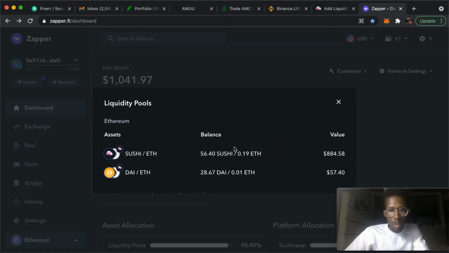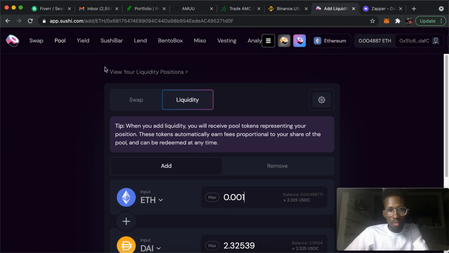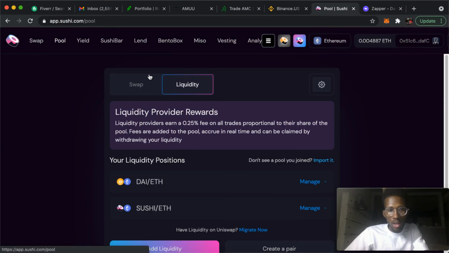So for example, in my portfolio I have Sushi. I'm staking Sushi and Ethereum, DAI and Ethereum, right? And then this is the value, the balance, and it just pretty much shows you, so you don't think the money is just, you can't see the money.